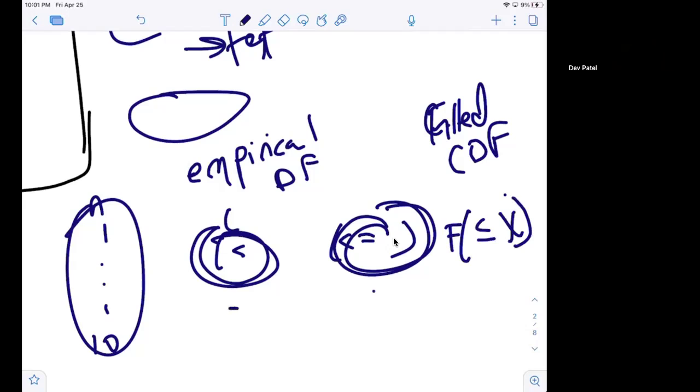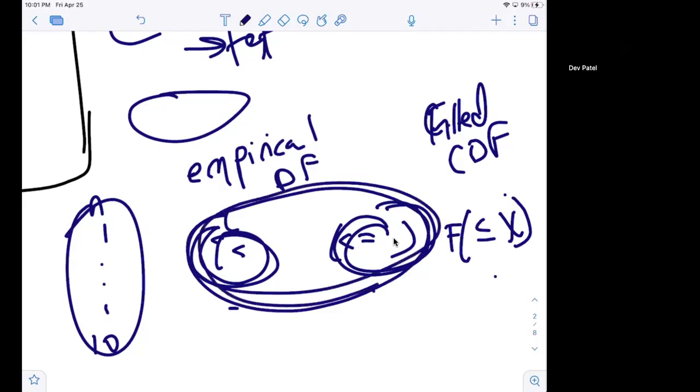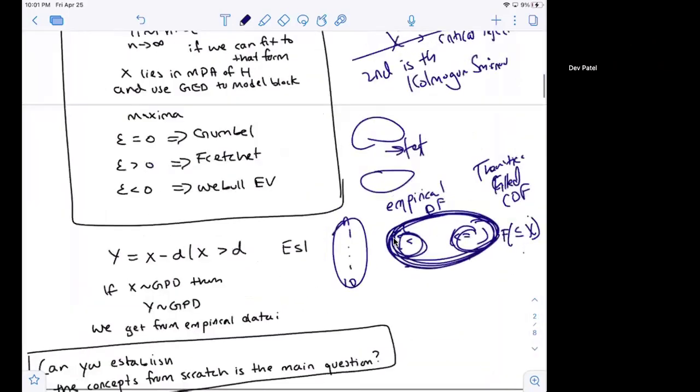And now the max of the difference between the valley and the peak empirical CDF and the theoretical fitted CDF, that is your test statistic for the Kolmogorov-Smirnov test. And if that test statistic is larger than some critical value, we can safely reject the null hypothesis and conclude that this model is actually not a good fit for the data.